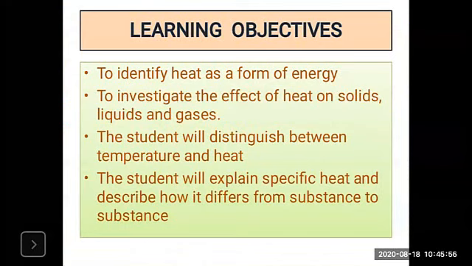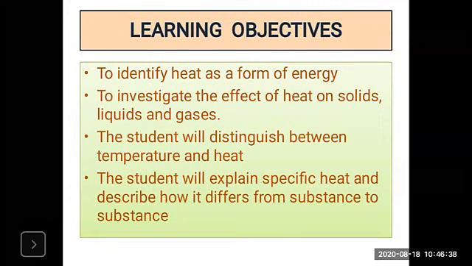Before that, what are the learning objectives of this chapter? To identify heat as a form of energy, to investigate the effect of heat on solids, liquids and gases. Again, we will distinguish between temperature and heat, and also explain specific heat, describing how it differs from substance to substance. So these are the learning objectives of this chapter. Now what is meant by heat and what is the difference between heat and temperature?